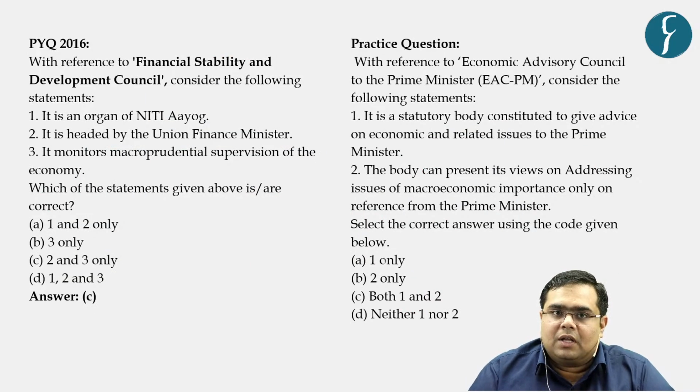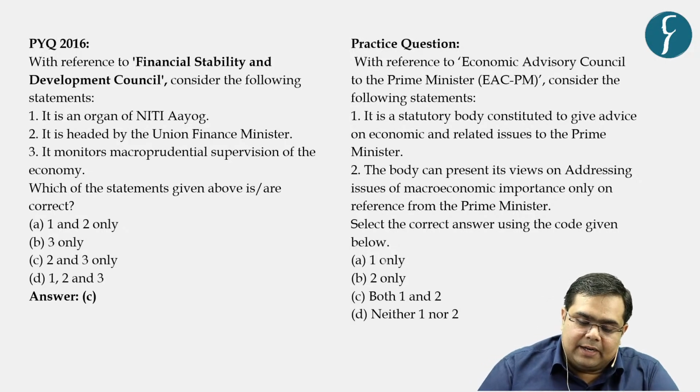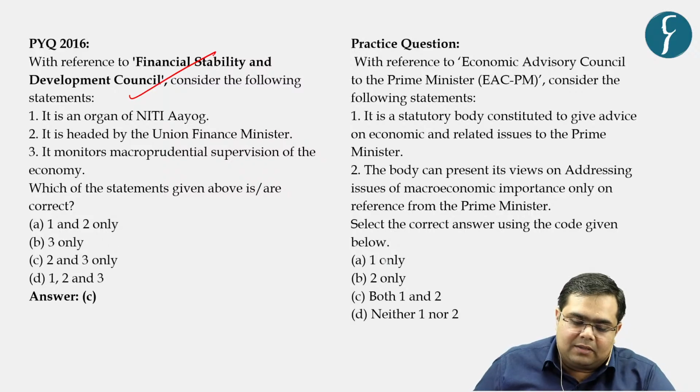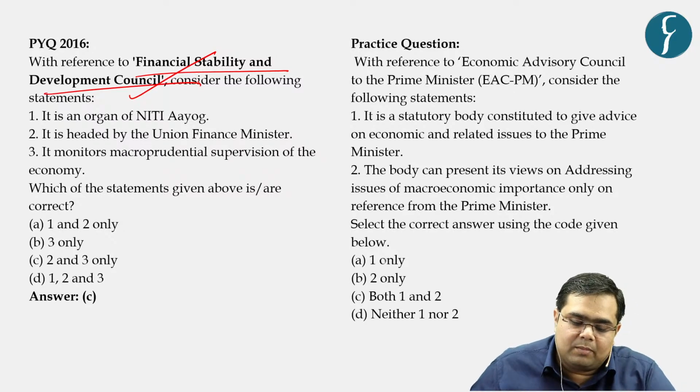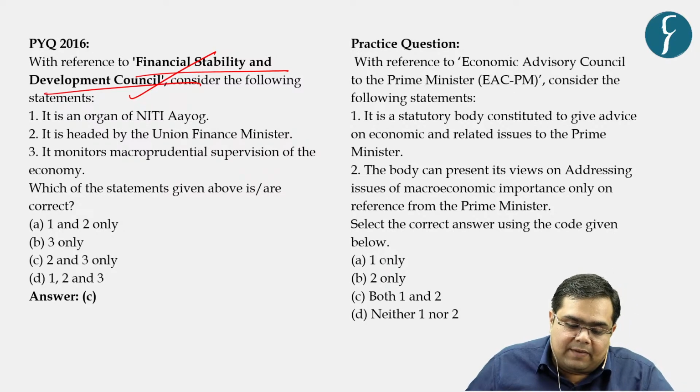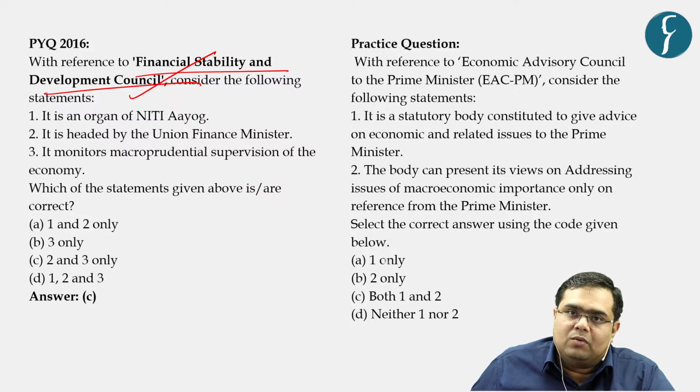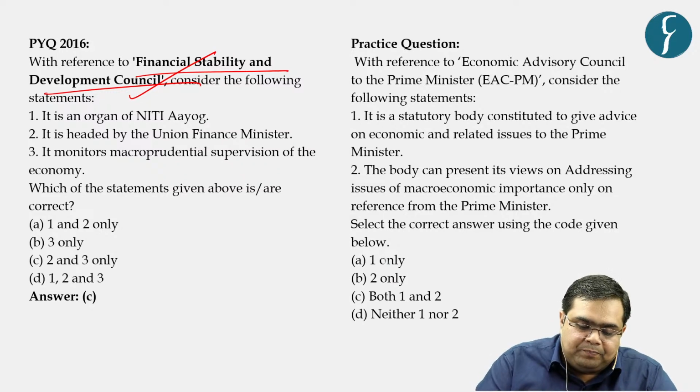So based on the understanding, let us try to solve MCQs. In the past, there has been an MCQ on a body associated with general economy of India, that is Financial Stability and Development Council, FSDC, right?